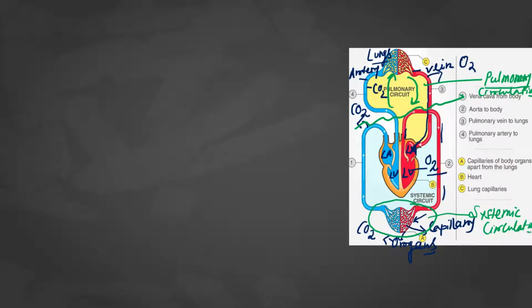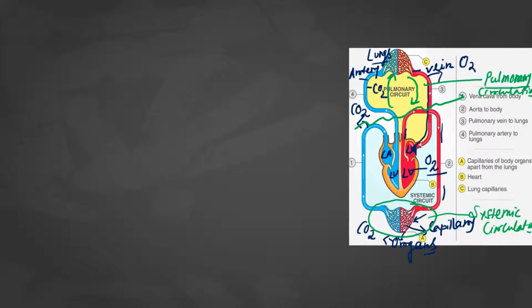The pulmonary circulation means, simply, from our heart the blood is supplied to our lungs, and from the lungs the blood is supplied back to our heart. This is the process in the pulmonary circulation. And in the systemic circulation, from our heart the blood is supplied to our different organs, and from the organs the deoxygenated blood comes back to the heart. So this is the pathway of the systemic circulation.